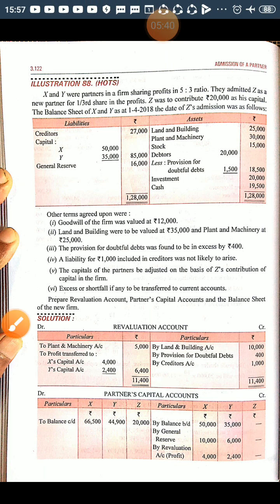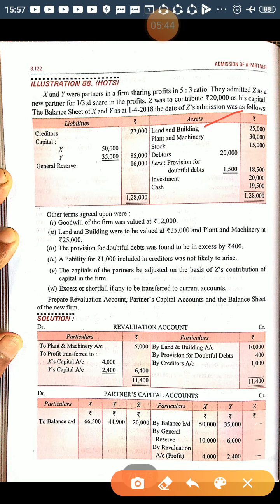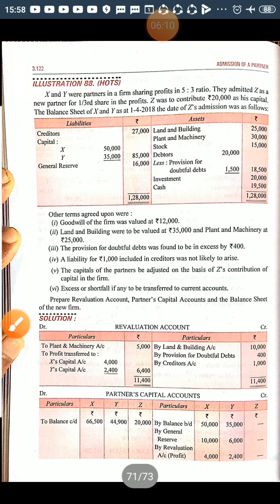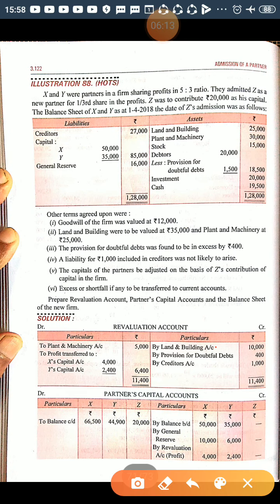Now next is land and building. Land and building is 25,000. The question says land and building were to be valued at 35,000. So existing is 25,000 and the revalued amount is 35,000, which means land and building is increasing. An increase in asset is a gain for the business. So land and building account is debited and the revaluation account should be credited. So on the credit side of the revaluation account, we will write by land and building 10,000.